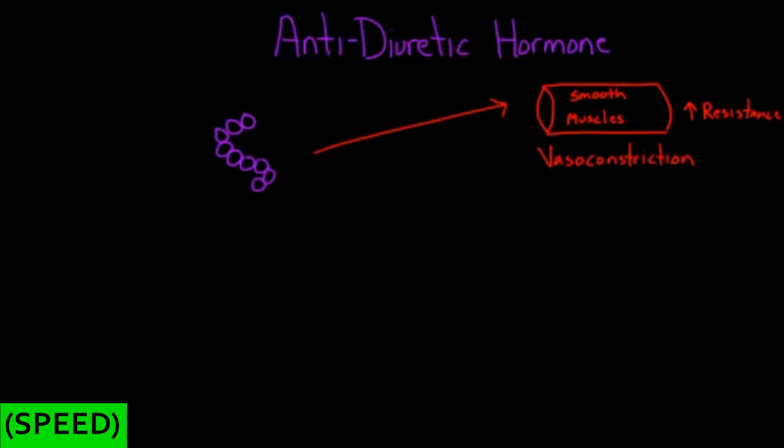We know that there's that formula. I'm going to write it over here. Delta P equals Q times R, where Q is flow and R is resistance. And you can change that around to say arterial pressure minus venous pressure equals flow, which is actually stroke volume times heart rate, and it's all multiplied by resistance.